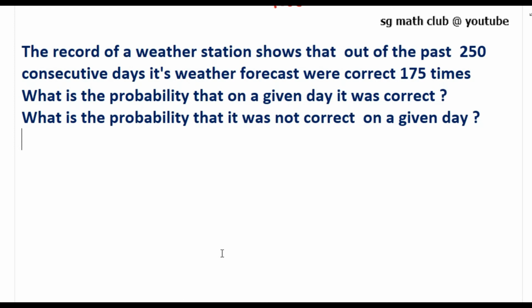Next question. The record of a weather station shows that out of the past 250 consecutive days, weather forecasts were correct 175 times. What is the probability that on a given day it was correct, and what is the probability that it was not correct on a given day? So the total number of days the weather forecast was recorded is 250 days. 175 times it is correct, and the remaining time it is wrong. Now we need to find the probability that on a given day it is correct and the probability it was not correct on a given day.